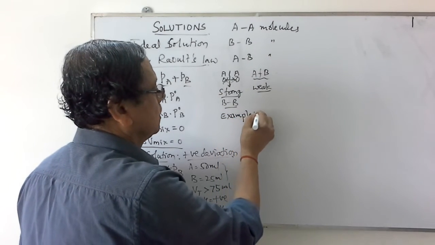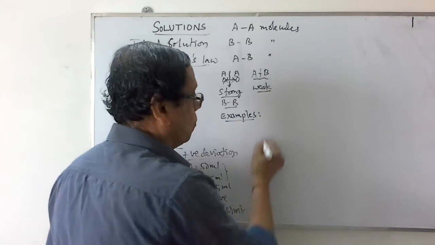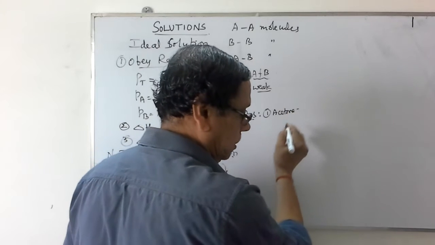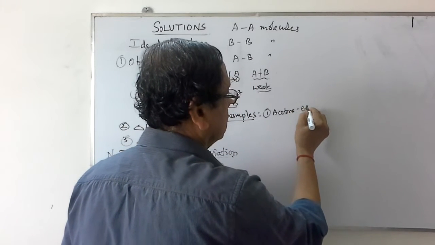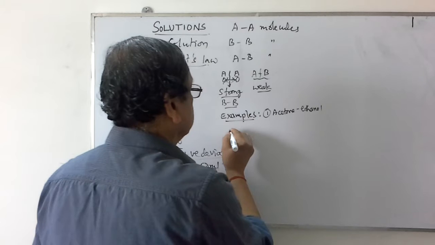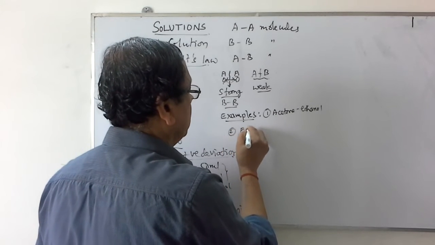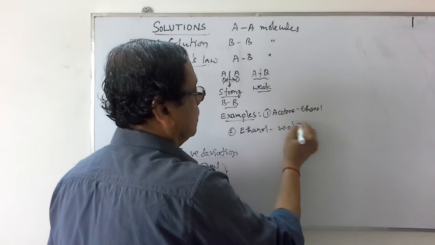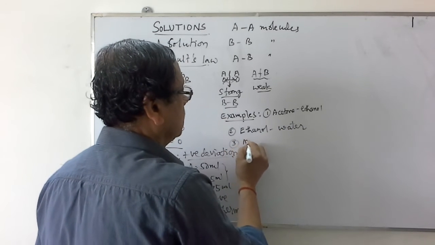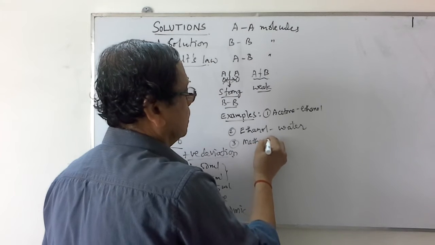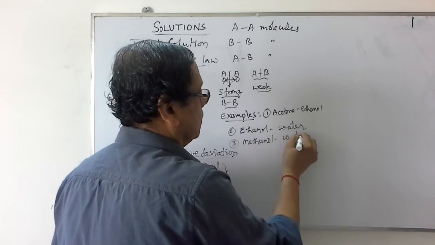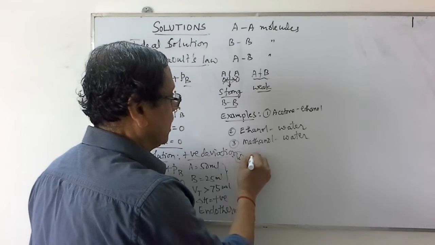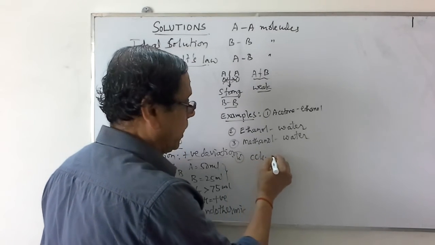The examples like acetone, ethanol. The second one is ethanol, water. Similarly, methanol, water. So we can give a large number of such examples like the carbon tetrachloride and toluene.